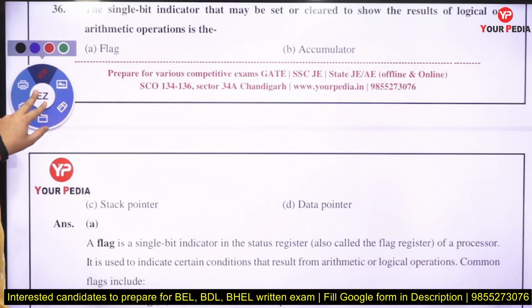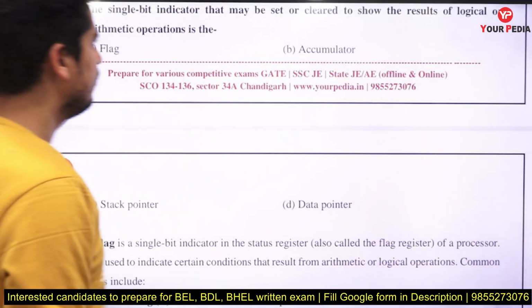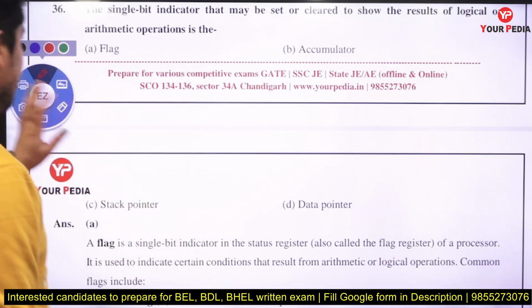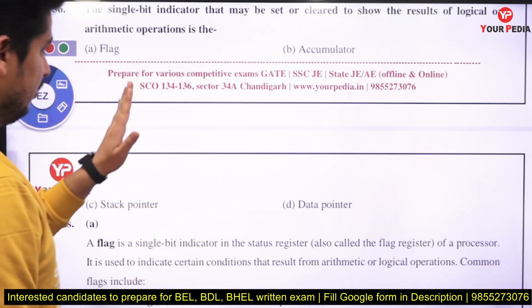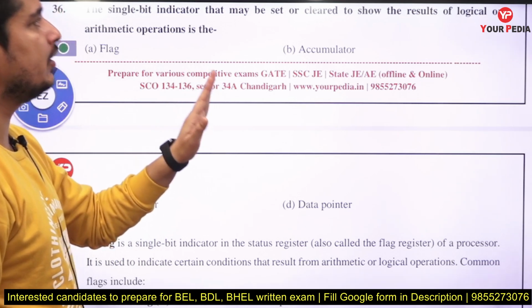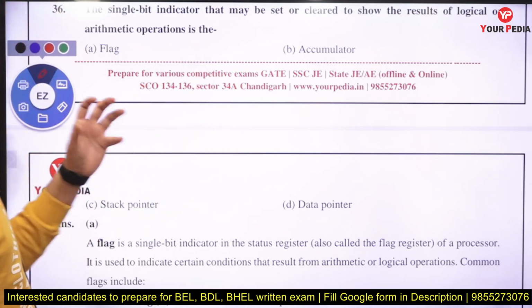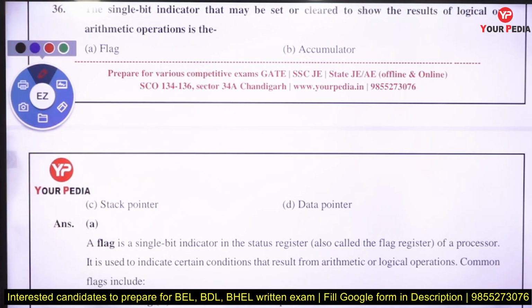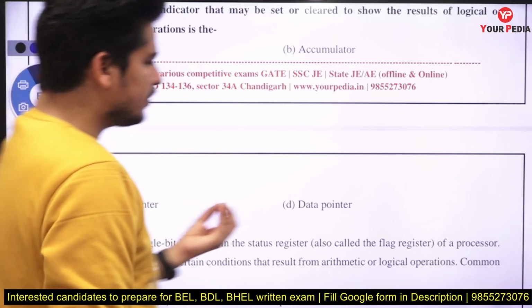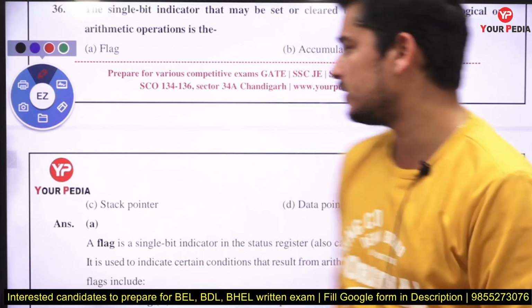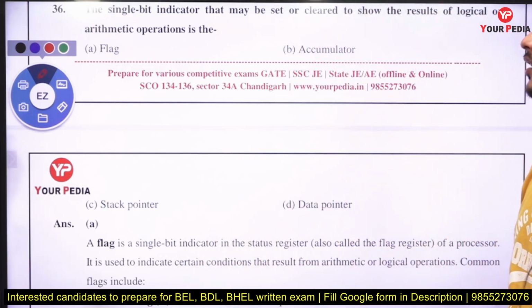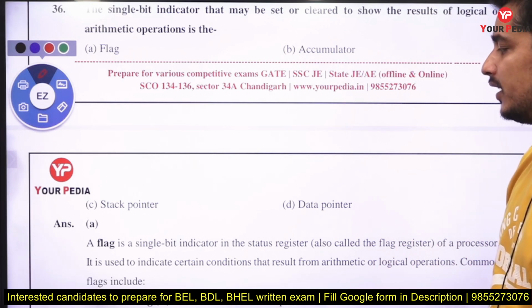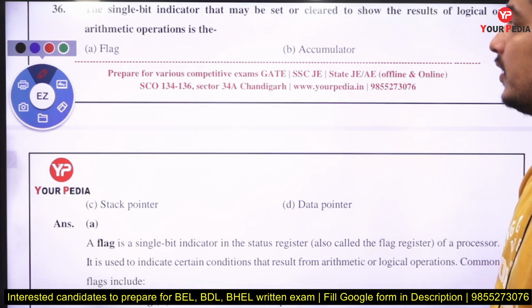The single bit indicator that may be set or cleared to show the result of a logical or arithmetical operation is that. Basically it is a single bit, right? The single bit which is showing the status of your result, that is a flag, right? Single bit indicator that is set or cleared to show the result of a logical or arithmetical operation, that is flag. There are several types of flag, that zero flag.